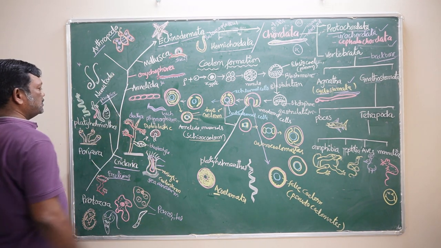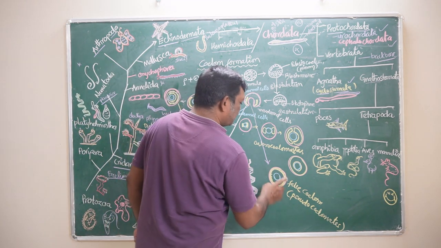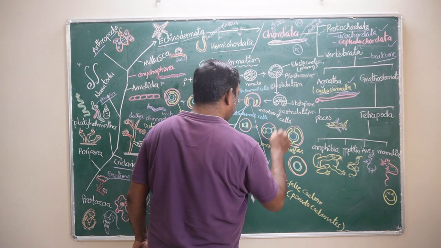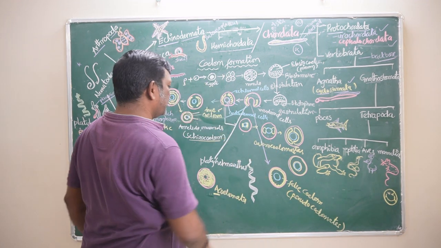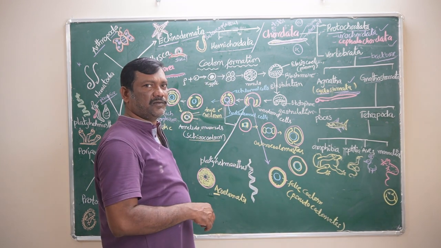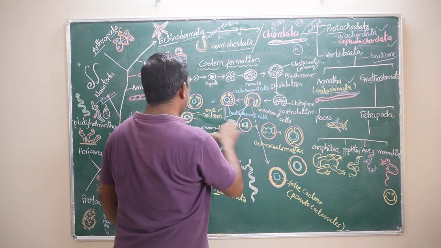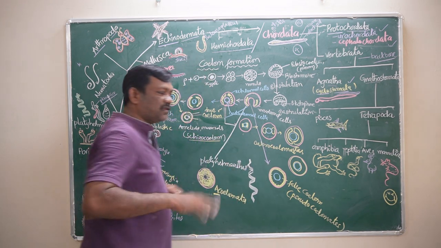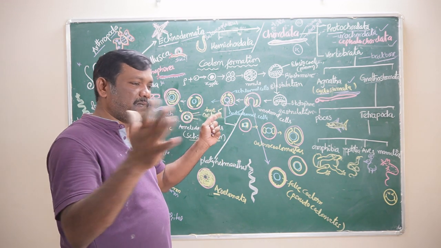Whereas in these nematodes, the coelom is forming, but that is not a true coelom, that is a false coelom or pseudocoelom, because the coelom formed in these organisms is not formed from the splitting of mesoderm. That's why it is called the false coelom. This is actually the primary coelom only. This is also called the primary coelom. But in the schizocoelomates and the enterocoelomates, this coelom is not a primary coelom, because that is forming from the splitting of mesoderm.